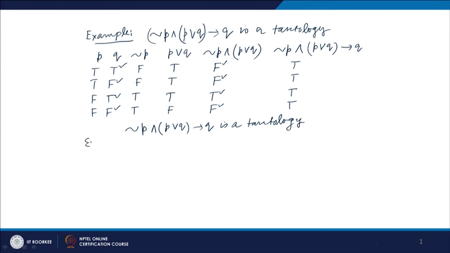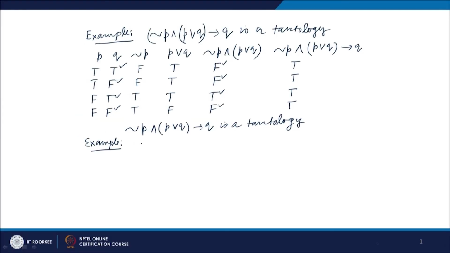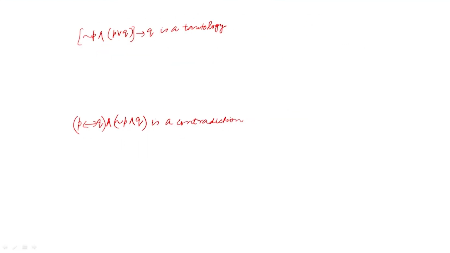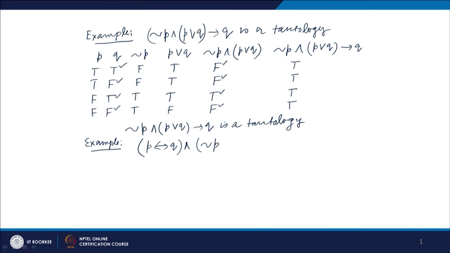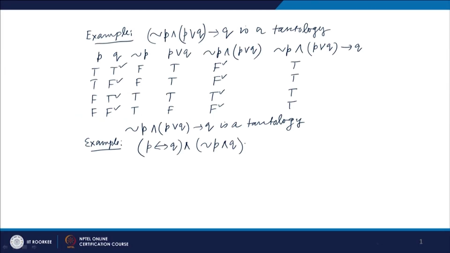Now let us take an example on contradiction. Let us consider the example (p if and only if q) and (not p and q). We have to show that it is a contradiction. Let us write its truth table.